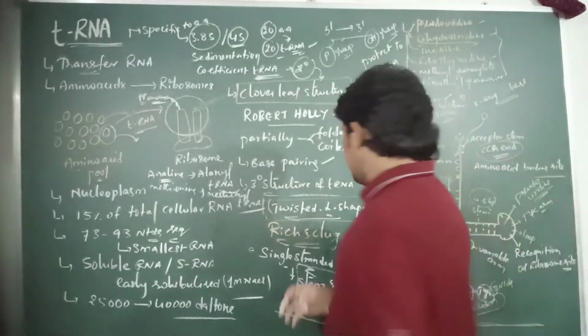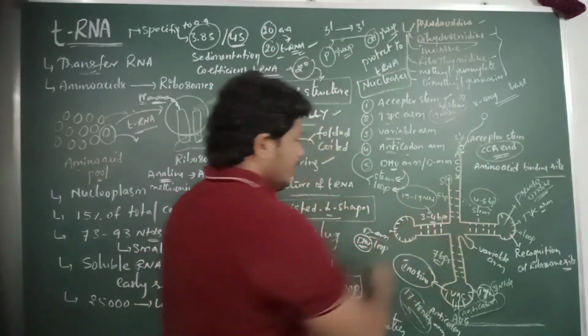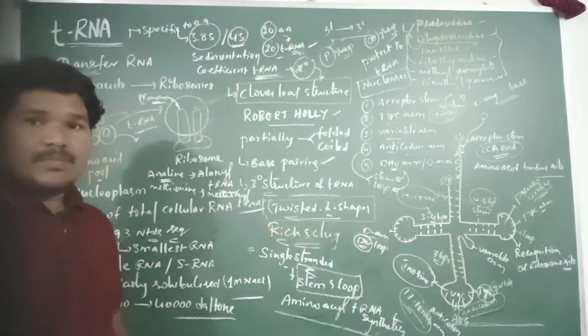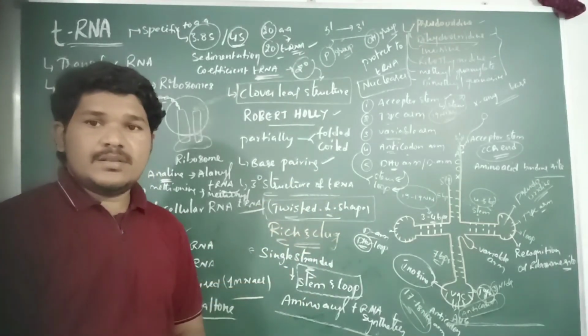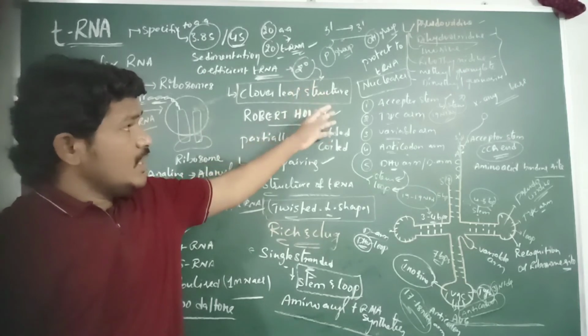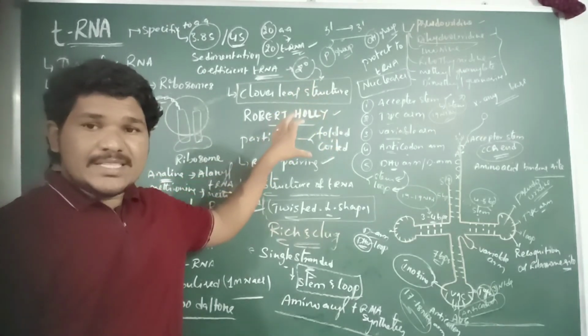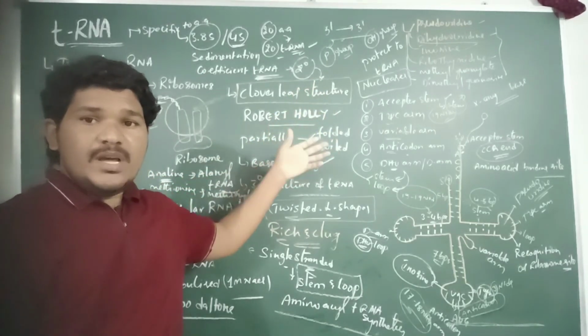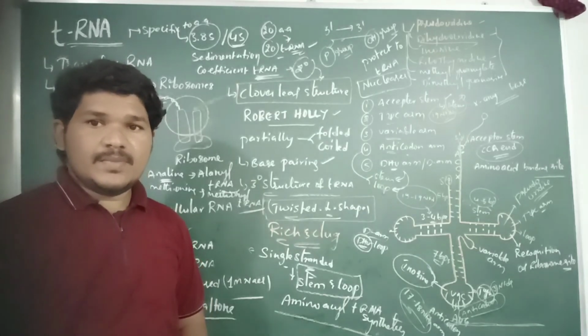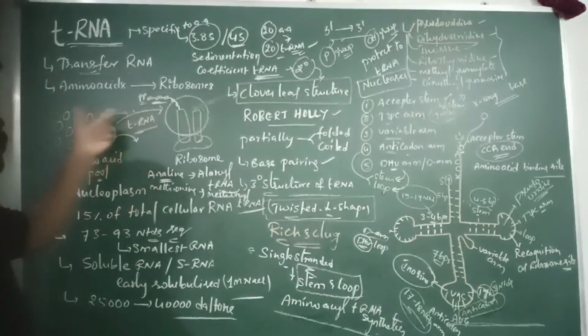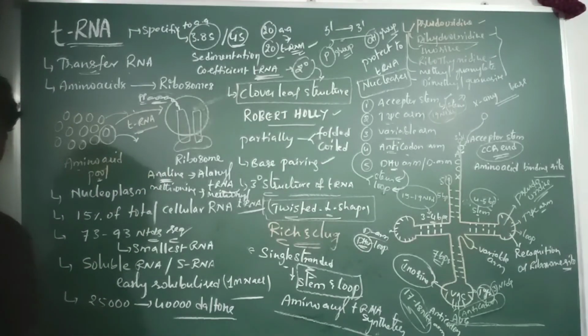And this is about the structure of the tRNA molecule. The unusual bases are responsible for protecting the tRNA molecule from nucleases. And this is the total information about the tRNA molecule.